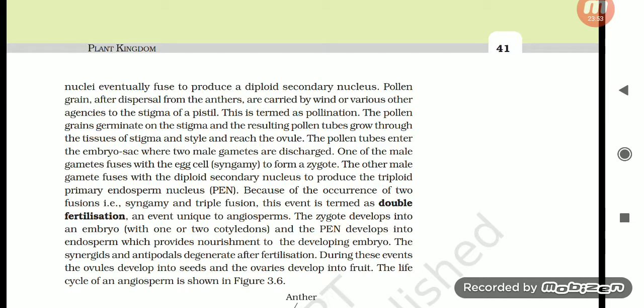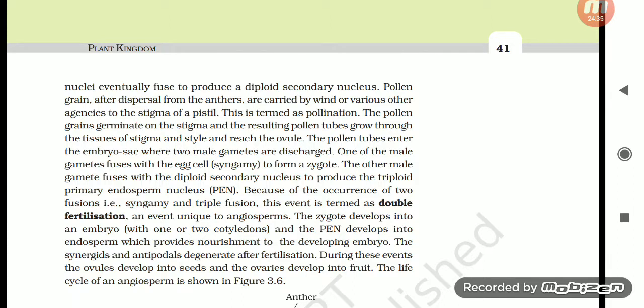Pollen grains, after dispersal from the anthers, are carried by wind or various other agencies to the stigma of the pistil. This is termed pollination. The pollen grains germinate on the stigma, and the resulting pollen tubes grow through the tissue of stigma and style and reach the ovule. The pollen tubes enter the embryo sac where two male gametes are discharged. One of the male gametes fuses with the egg cell, syngamy, to form a zygote. The other male gamete fuses with the diploid secondary nucleus to produce the triploid primary endosperm nucleus, or PEN. Because of the occurrence of two fusions, that is syngamy and triple fusion, this event is termed double fertilization, an event unique to angiosperms.